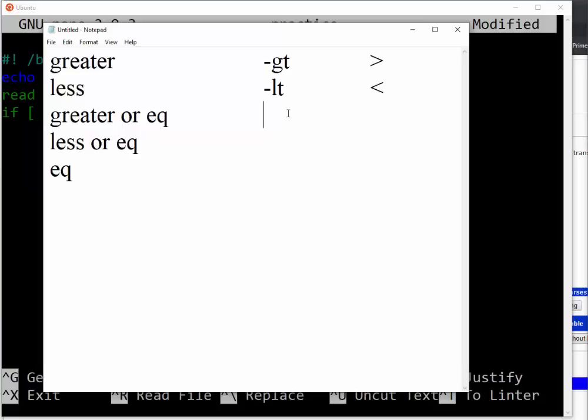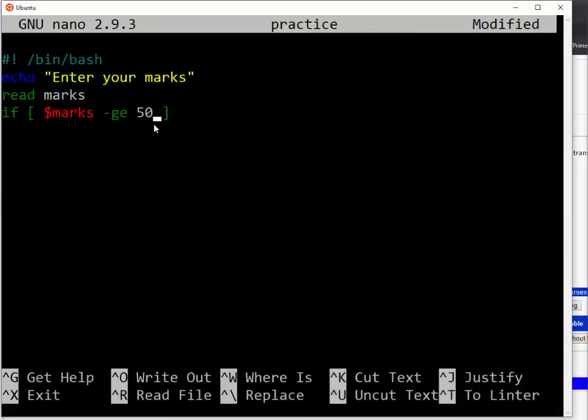When we have greater than or equal we use GE, and for characters we use greater than or equal. When we have less than or equal we use LE, or we use this character. When we have equal we use equal. This is the flag. These flags are the ones we are going to use, because we are looking for where everyone has marks greater than or equal, so we use this flag. This is why you can see that I'm putting this here.